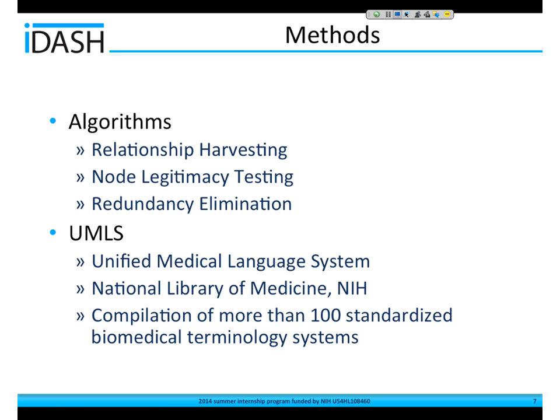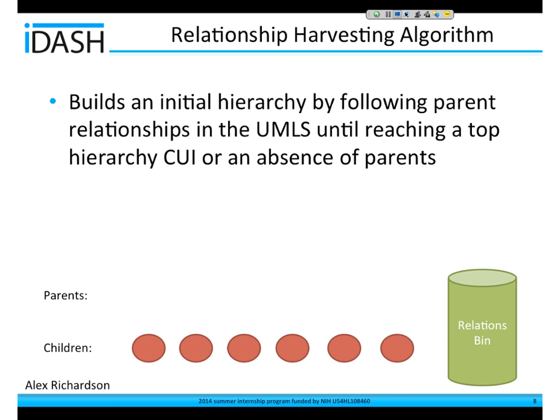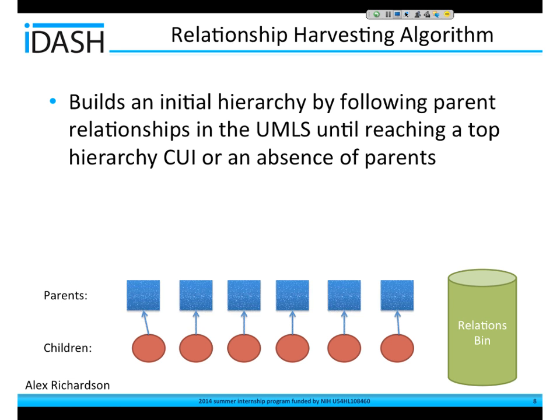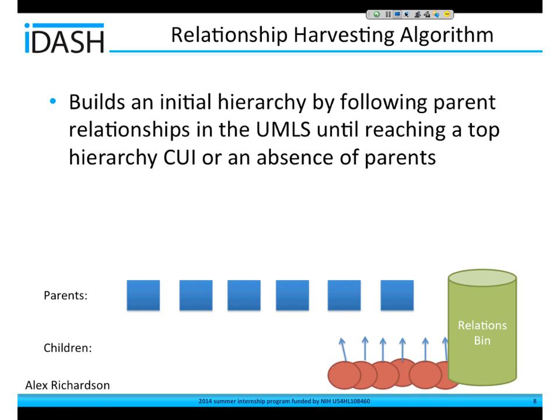So there are three algorithms that I've developed: first is relationship harvesting, followed by node legitimacy testing, and finally redundancy elimination. To begin building the hierarchy, we first have to harvest all the relationships related to the input CUIs from the UMLS database. The red ovals represent the input CUIs we start with. We query their parents from the UMLS database and save these relationships.